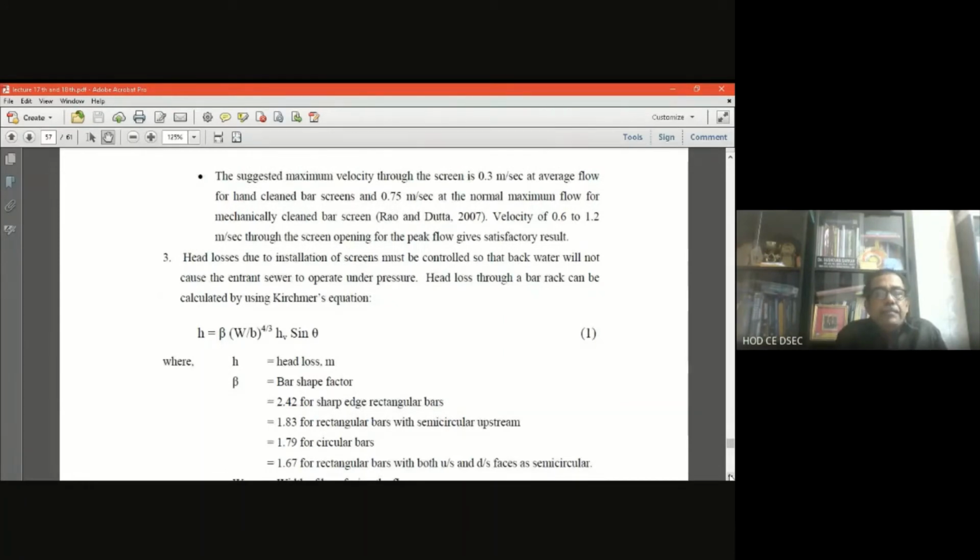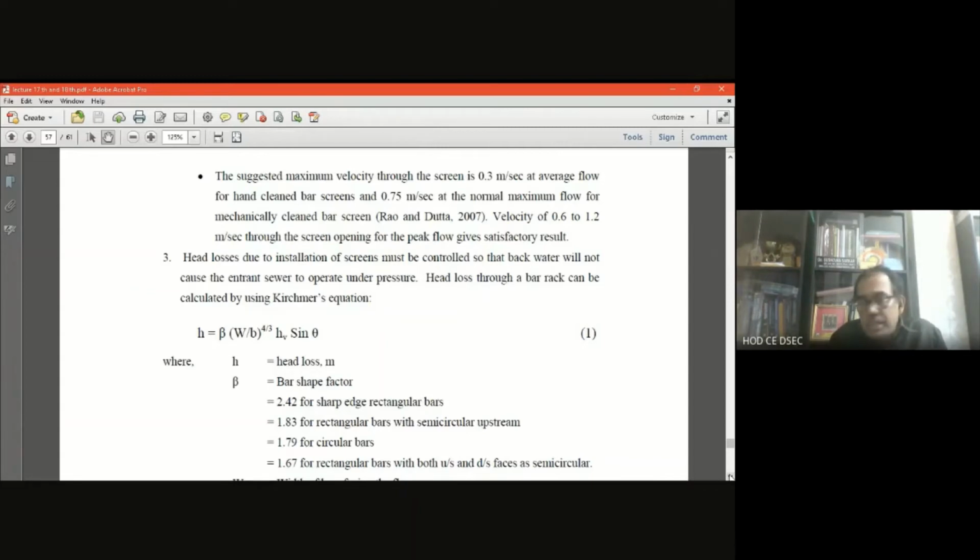Now, when the velocity of flow occurs at the screening, head losses due to installation of the screening should be controlled so that the backwater will not cause the entrant sewer to be under pressure. So the head loss through the bar rack can be calculated by the formula h = β (W/B)^(4/3) h_v sin θ, which is called Kirschmer's equation.